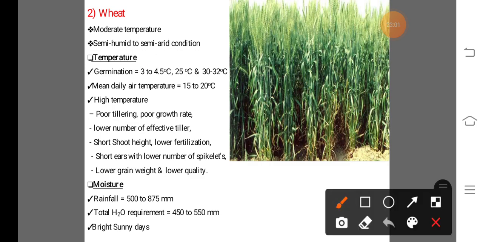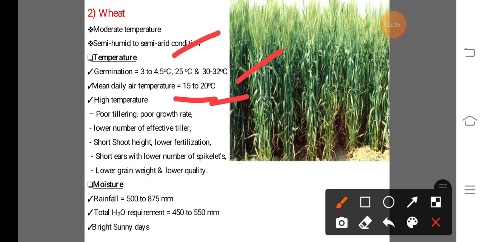For the germination of wheat crop, the minimum temperature requirement is between 3 to 4.5 degrees Celsius. Optimum temperature is 25 degrees Celsius, and maximum temperature is 30 to 32 degrees Celsius for the germination of wheat crops. And the mean daily temperature requirement for the wheat crop is 15 to 20 degrees Celsius.